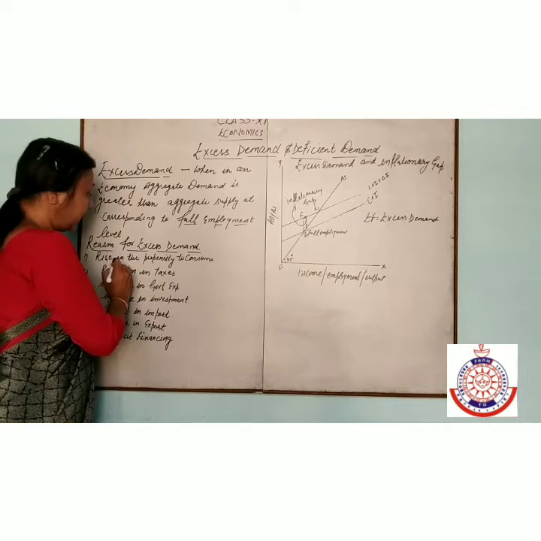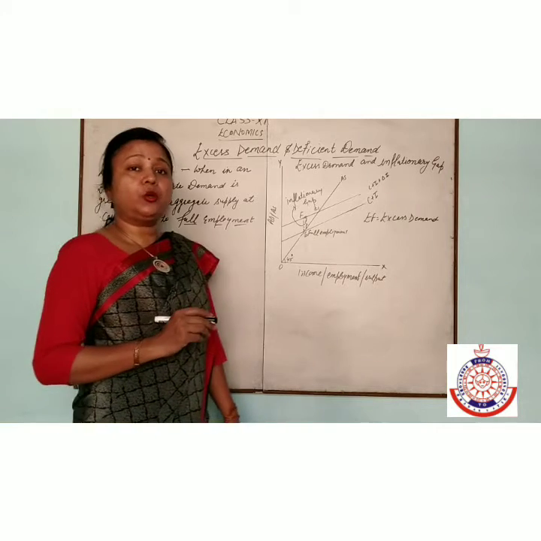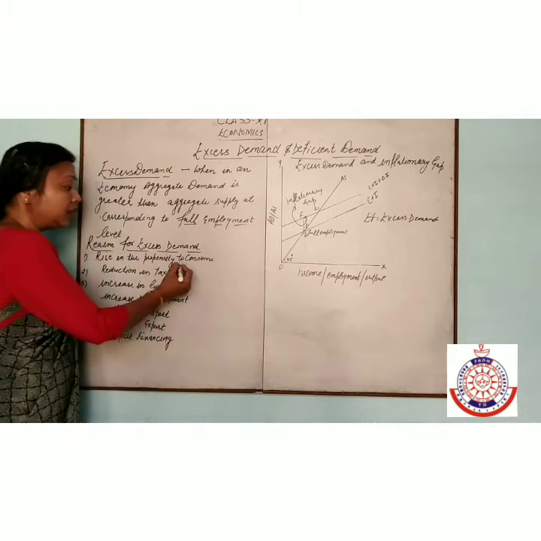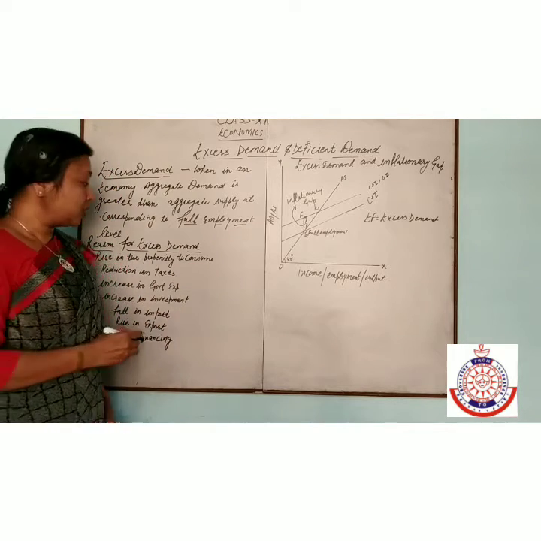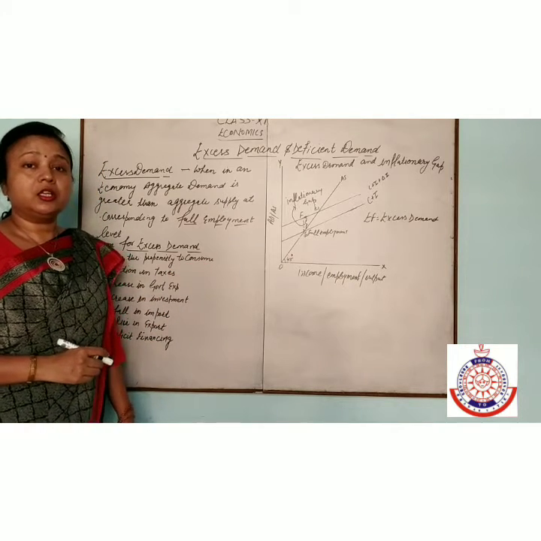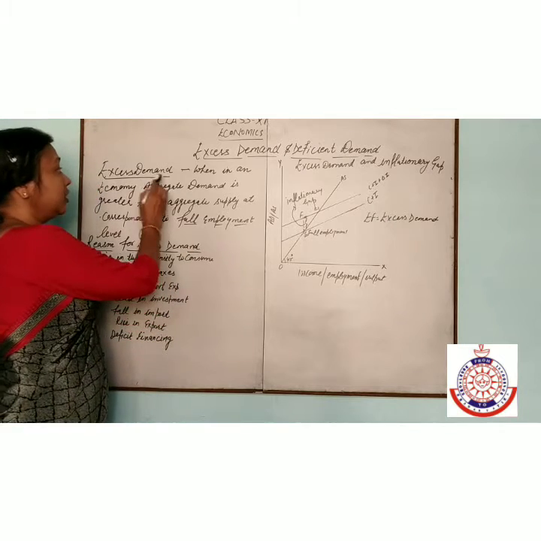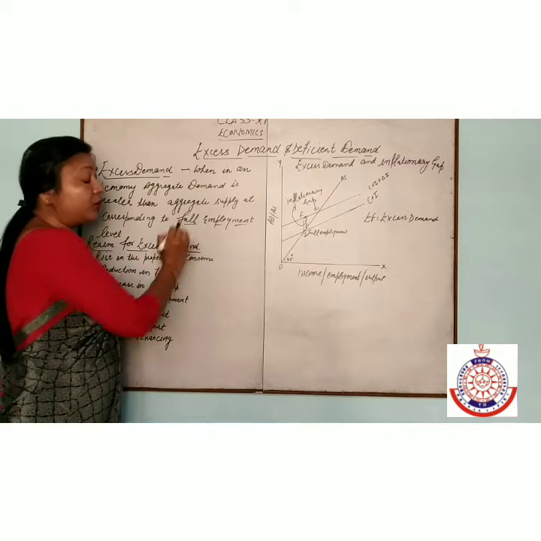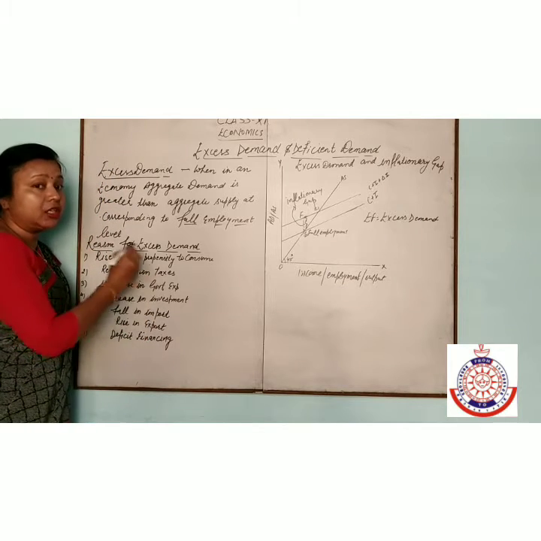First is rise in propensity to consume. Rise in propensity to consume means if the capacity of consumption is more than the change in income, then there will be an increase in demand, and aggregate demand will increase. Second is reduction in taxes.